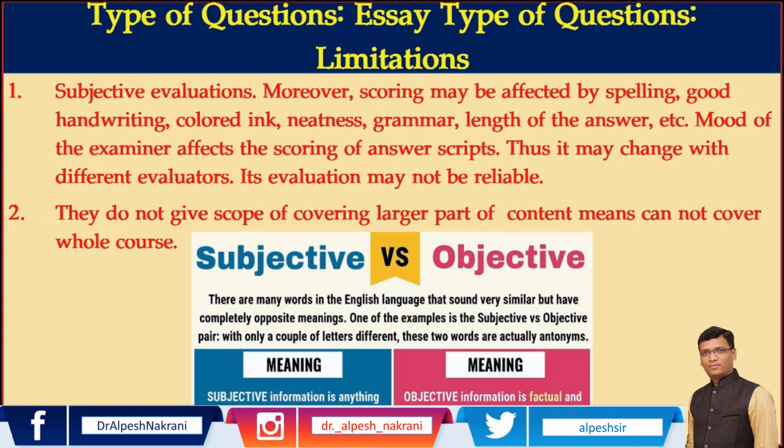So, sir, what is exactly the reassessment? In essay type of questions, one evaluator has given 5 marks, and when you have reassessment, you get 9 marks in the same question. So it shows that the previous evaluator has not properly evaluated. There was subjective evaluation. Okay. Now you are clear about subjective and objective evaluation.